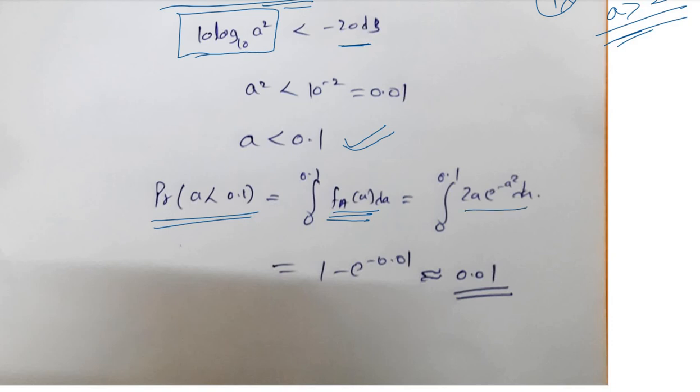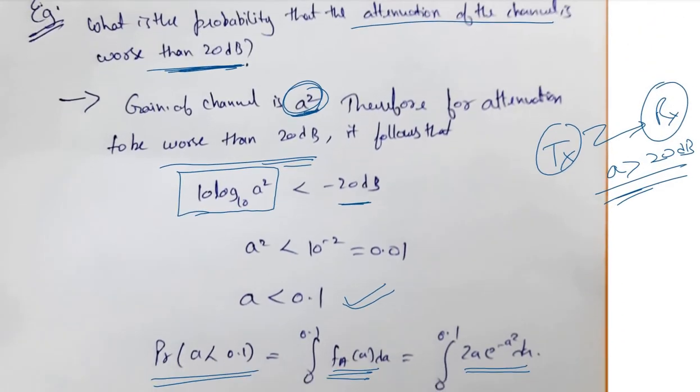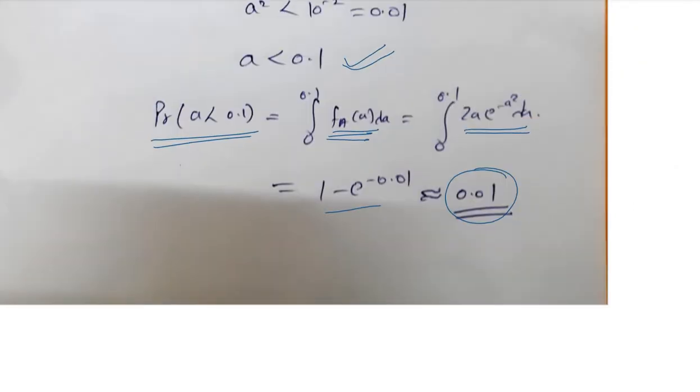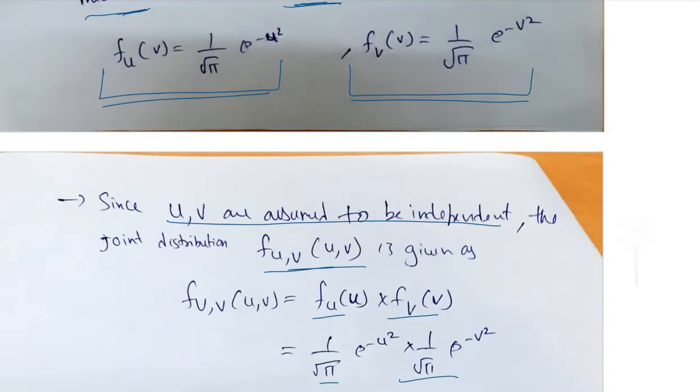Substituting the PDF of the amplitude a, which is a Rayleigh distribution, and simplifying it, it gives us the answer 0.01. So this is how we can find out the probability that the attenuation of the channel is even worse than 20 dB. All right, so this is how we characterize a wireless channel.